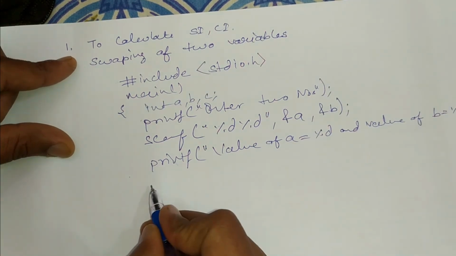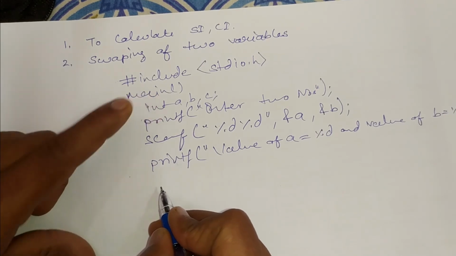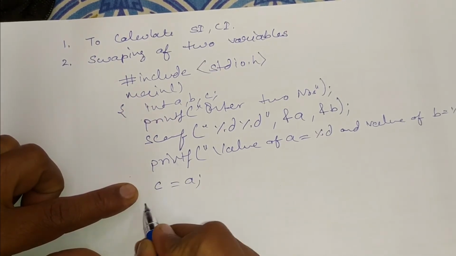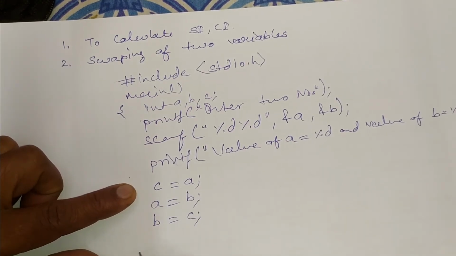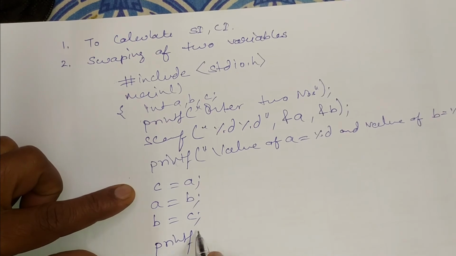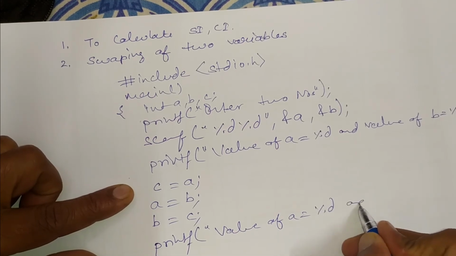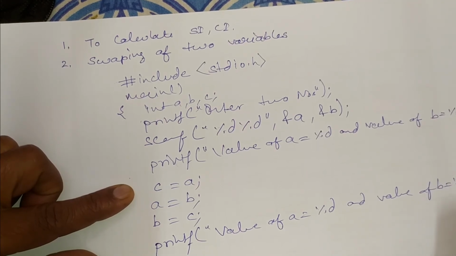Now we will take one temporary variable also, that is C. I forgot to mention the variables at the beginning. C is equals to A, A is equals to B, B is equals to C. Next again we will write the print statement: "Value of A is equals to %d and value of B is equals to %d", A comma B.